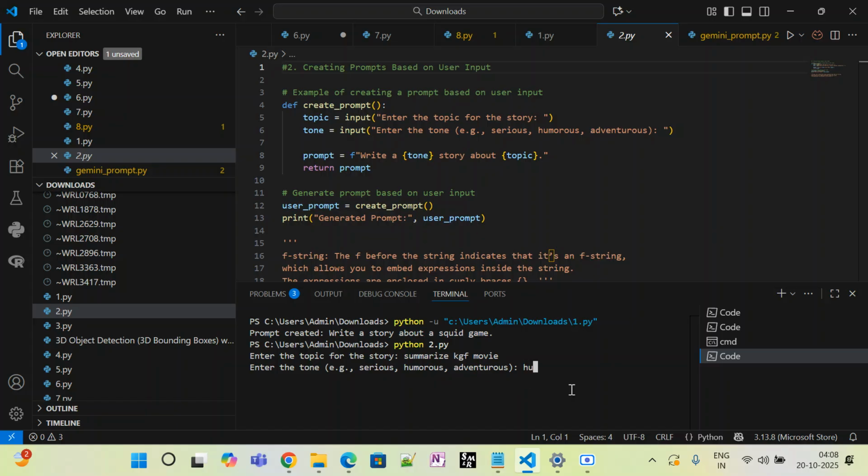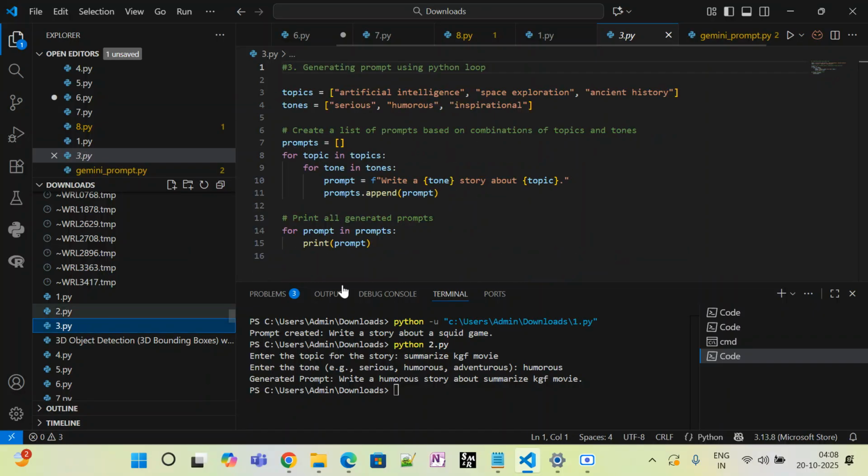So these are my expressions, which is to summarize the KGF movie. So it might be humorous. So let me just enter humorous. So it has created the prompt. It generated the prompt: write a humorous story about summarize the KGF movie. So this is how the prompts will work, right? So now let me go to my 3.py.